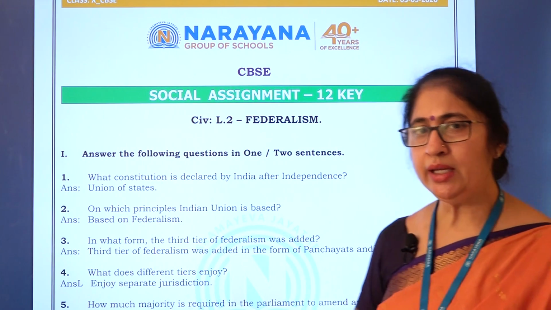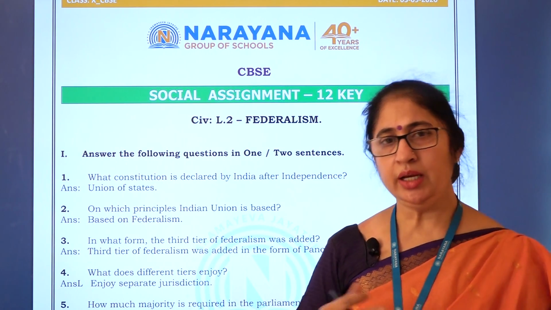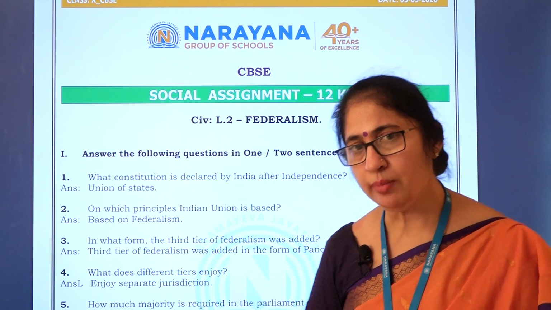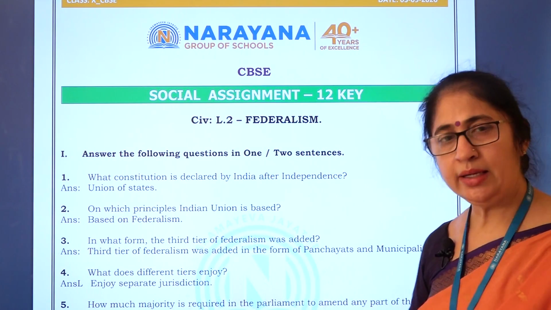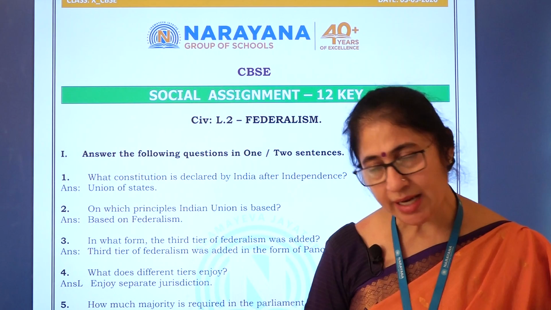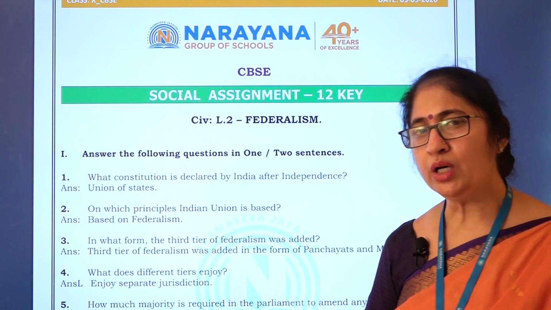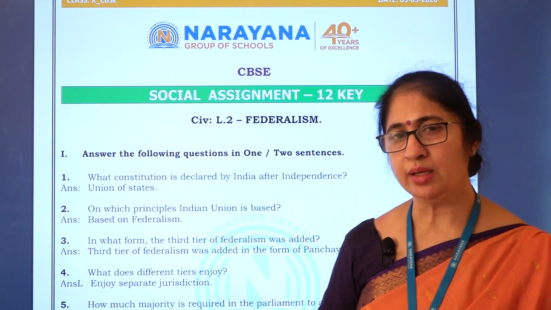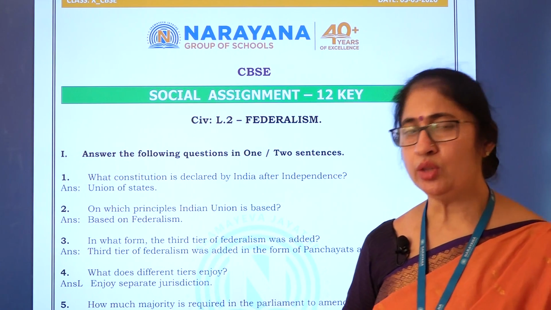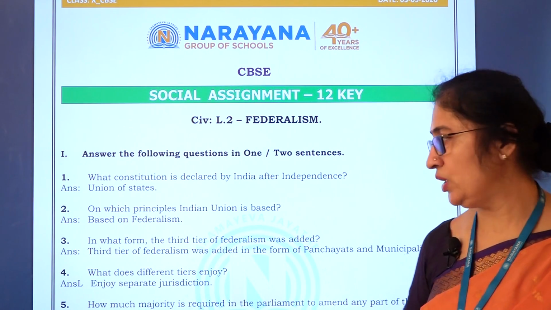We can give any name based on the nation. In India we call it the central government or union government, and at the state level the state government, and we have a third tier, which is the village panchayat or the panchayati raj system.